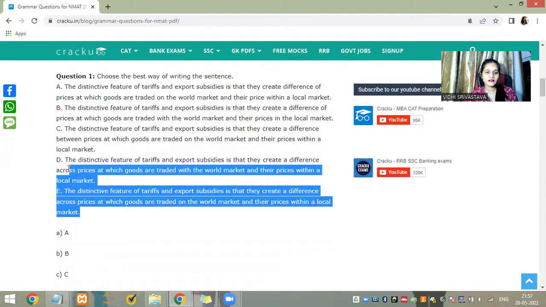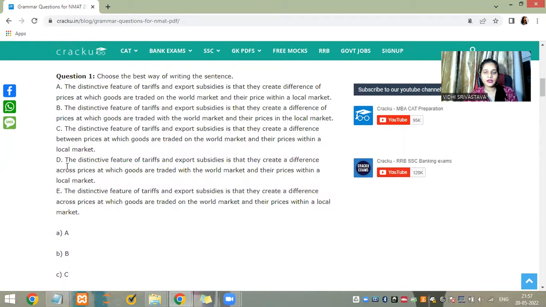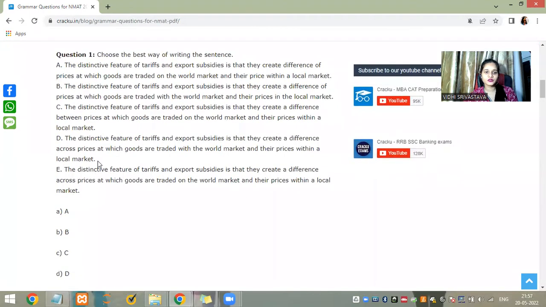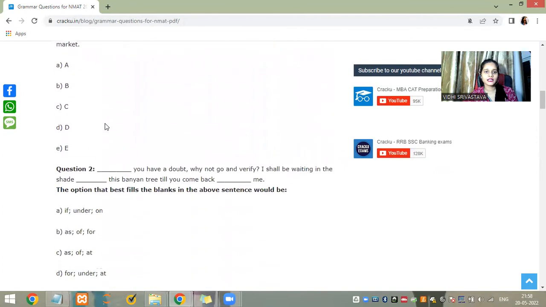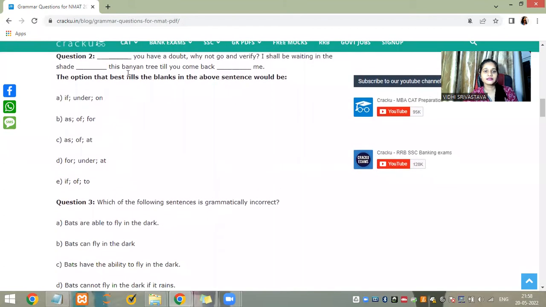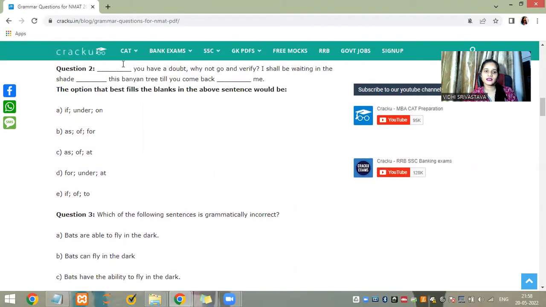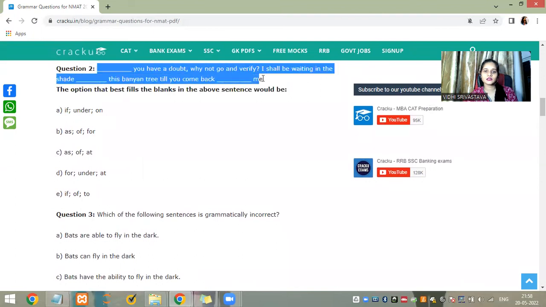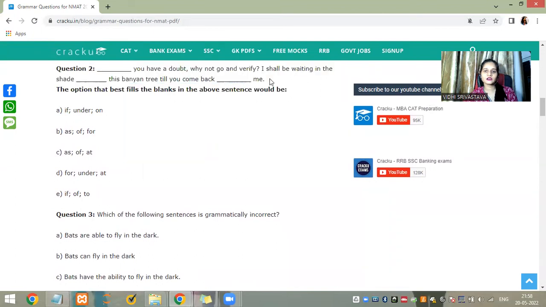Each sentence will have some grammatical mistake, and one or the other sentence may or may not have a grammatical mistake, and that one you will choose here. I will share this link in the description box, and you can go through this mock test as well. This is the filling-the-blanks type of question, and you have to identify it here. I'll just read it in one go.